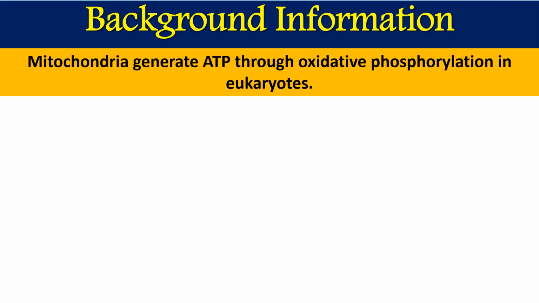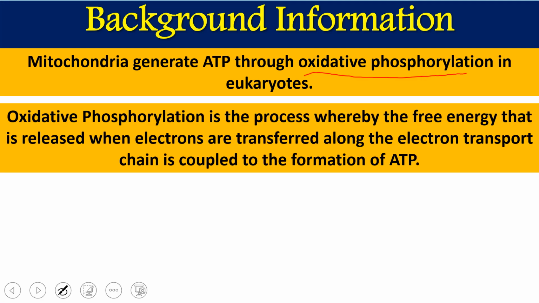First, the different components of the electron transport chain are present in the mitochondria. Mitochondria has two membranous structures, and the inner wall of mitochondria contains this electron transport chain. Mitochondria helps in the generation of ATP via oxidative phosphorylation, especially in all eukaryotic cells.